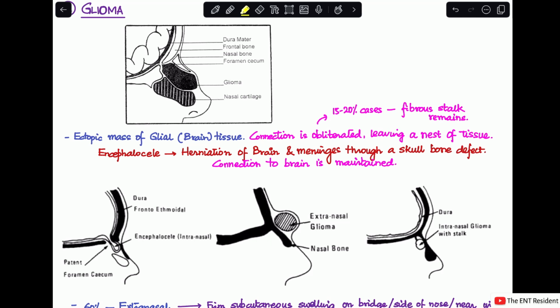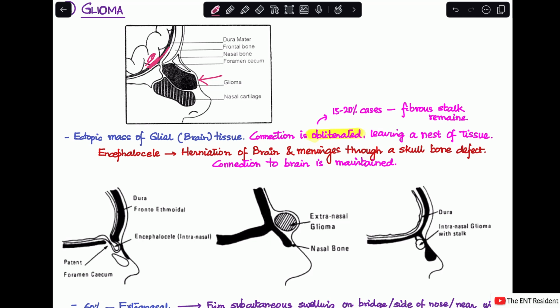Whereas in a glioma, the connection between the brain tissue and the mass gets completely obliterated, leaving just the tissue. You can see in the image over here, this is the glioma. You can see this is the brain, and it has protruded from here, but then this bony structure shuts off over here. So there is actually no connection between the glial tissue, the glioma, and the brain tissue. That is the difference between an encephalocele and a glioma.